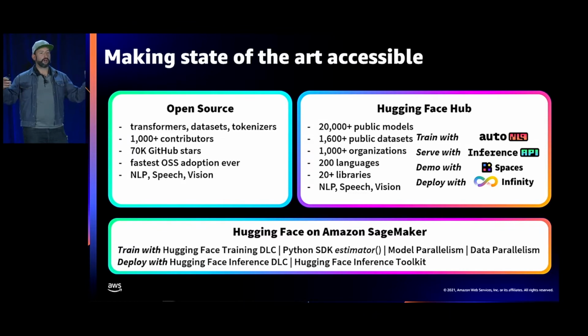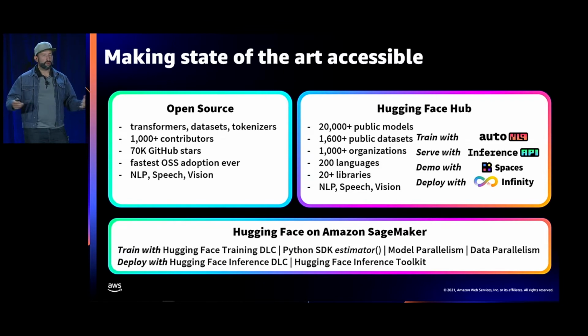You can find over 1,600 free and public datasets. Again, the link between datasets and models is really important and critical to create this open ecosystem. In addition to our own libraries, the Hugging Face Hub is also the opportunity to explore and access models from our partners' libraries. So you will find scikit-learn models in there, you will find AllenNLP, you will find SpeechBrain models in there, TIMM models for vision, etc.